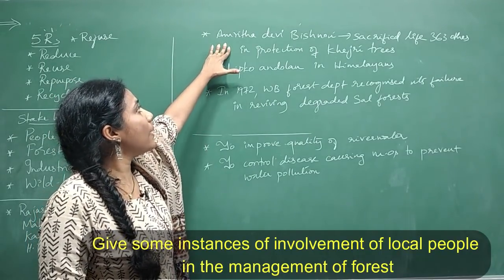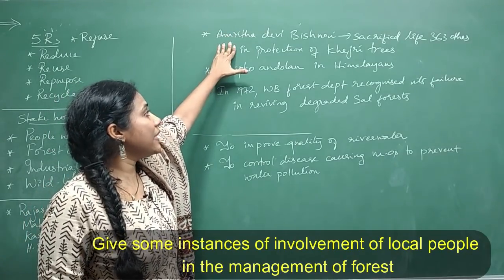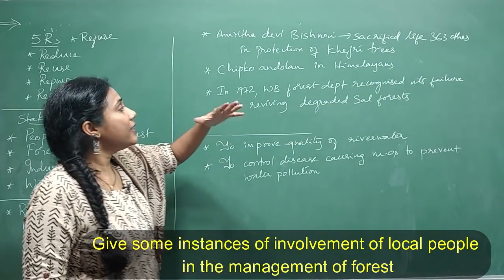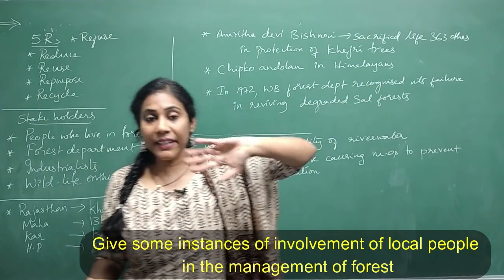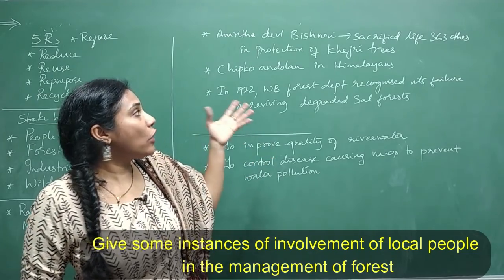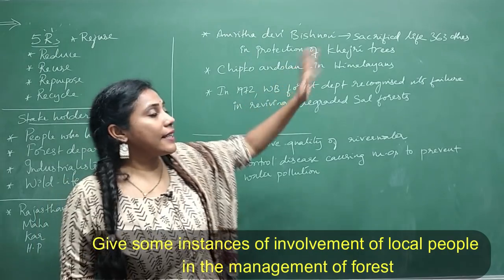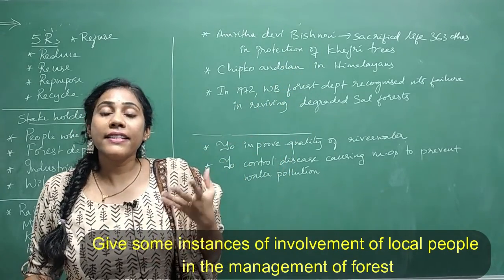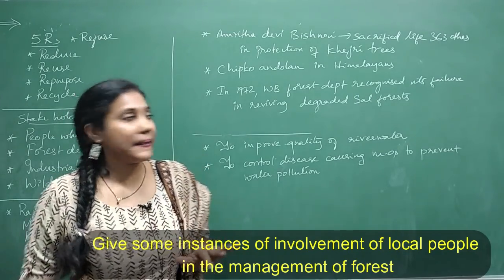The first one is Amrita Devi Bishnoi of the Bishnoi community, and this lady sacrificed her life with 363 others in protecting sacred trees called Khejri trees. Khejri trees were sacred trees for the Bishnoi community. So in order to protect the Khejri trees, Amrita Devi Bishnoi sacrificed her life with 363 others. This is one instance where local people stood by the forest in protecting it.